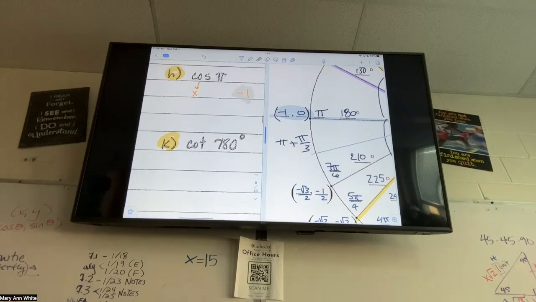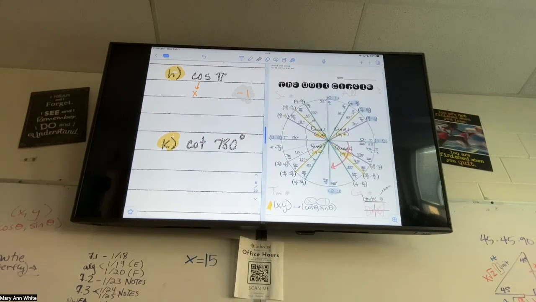Okay, cotangent of 780. Do you see 780 anywhere on this picture? How do I start to find where it is? Subtract 360. Let's get it smaller. We want it somewhere between 0 and 360. So we're going to minus off that 360. That's going to give me a coterminal angle. I get 420. Do you see that on your picture? What do we do? Minus it again. Keep minusing until you get a number.